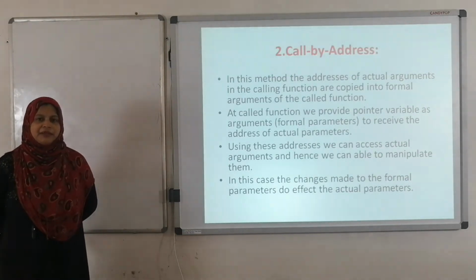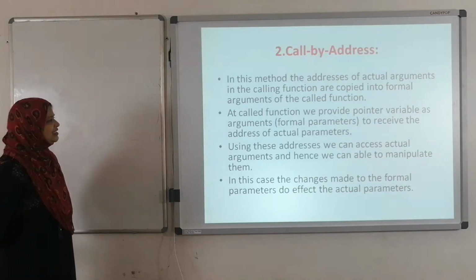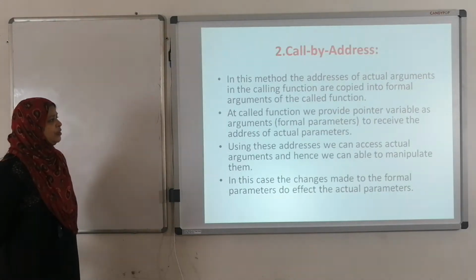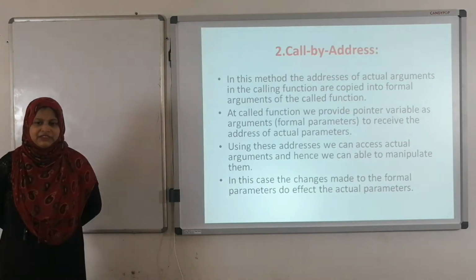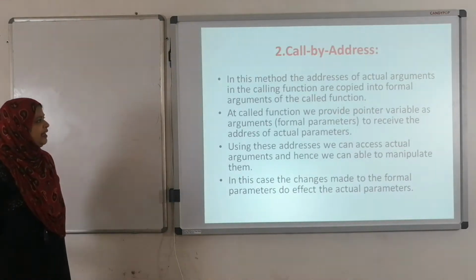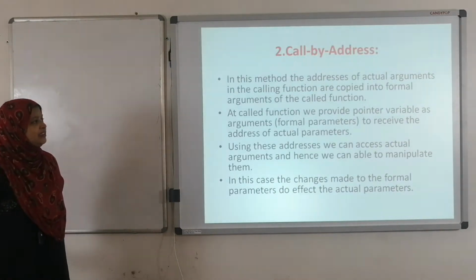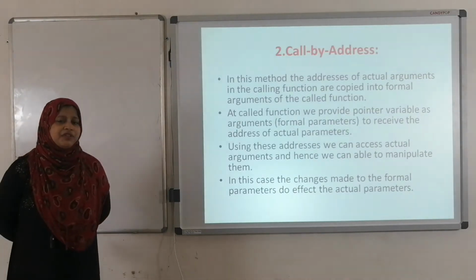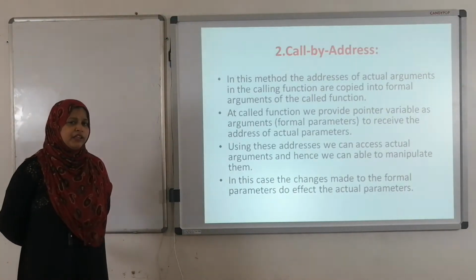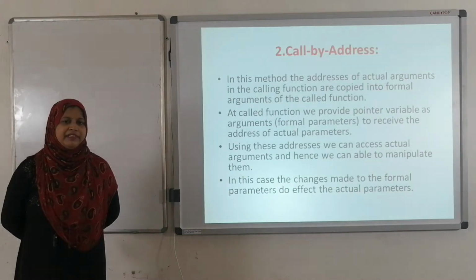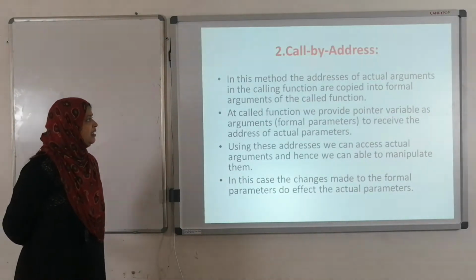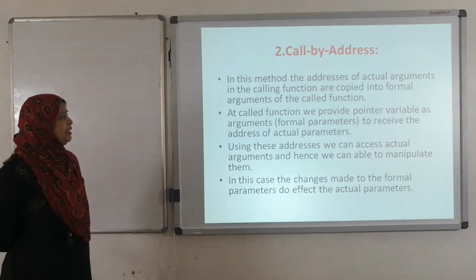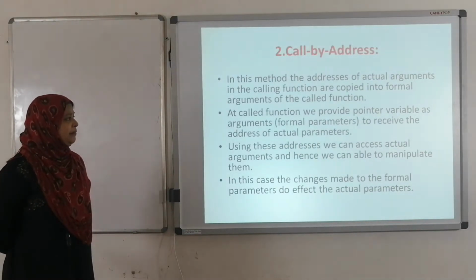Whereas in call by address we are calling the function by using the address of actual arguments, actual parameters. In call by address we are calling the functions by using the addresses of actual parameters or actual arguments. Actual arguments, actual parameters, and actual variables, these three are same, right? Here we are calling the function by using the address of the actual parameters.